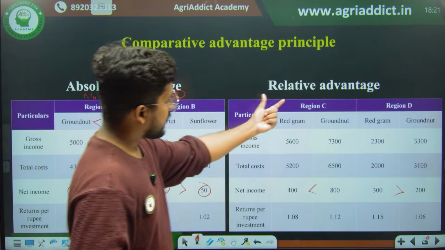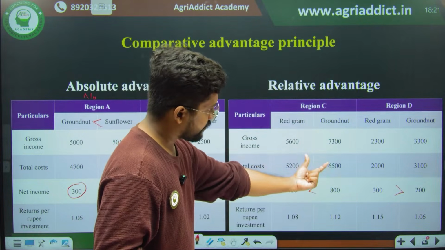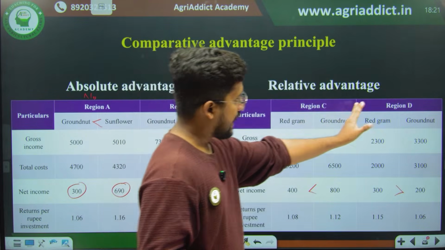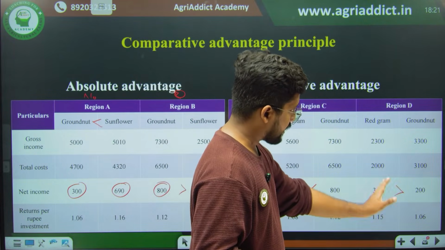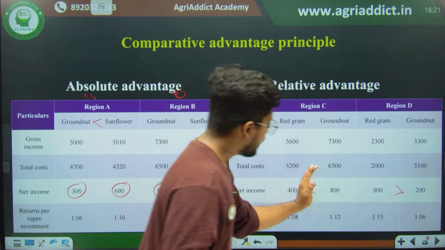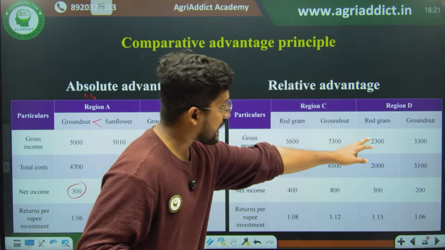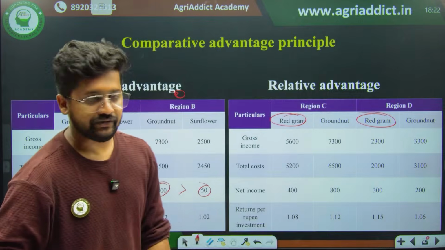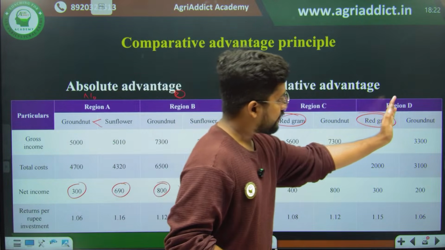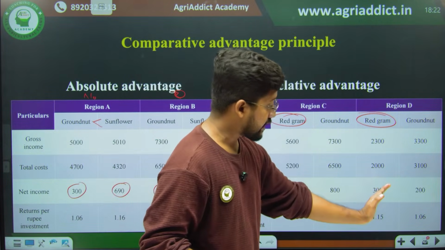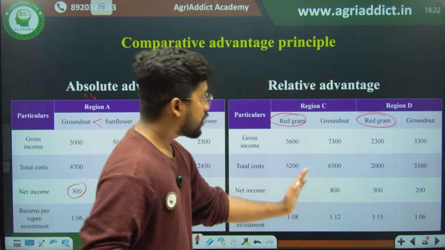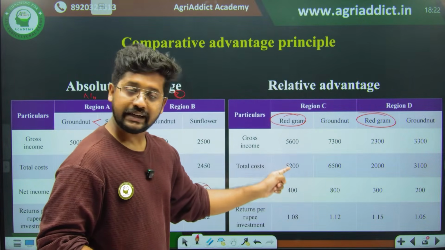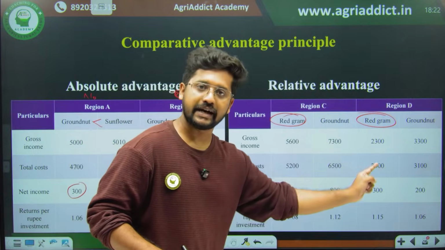Okay, so region C will automatically specialize in groundnut, because groundnut has an absolute advantage in region C, and red gram has an absolute advantage in region D. But if you are checking the red gram crop alone, when we go to crop specialization, even if region D has an absolute advantage in red gram, red gram will be profitable if you are cultivating it in region C. That is actually the comparative advantage.